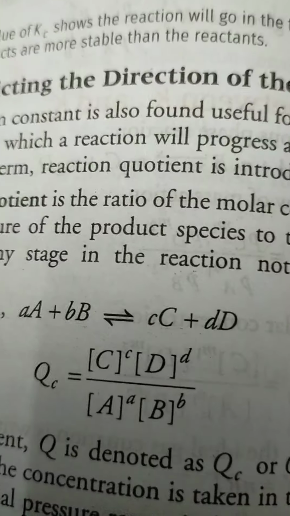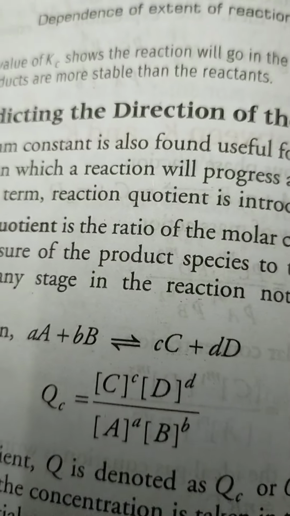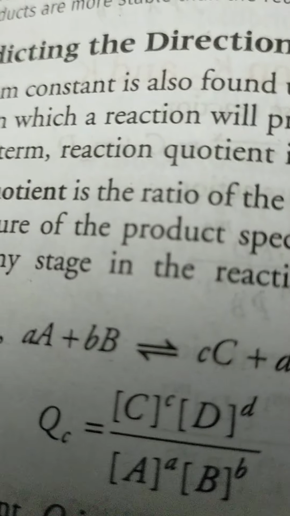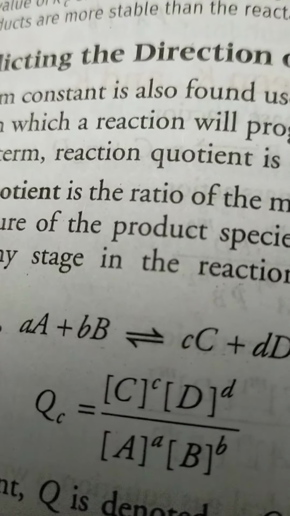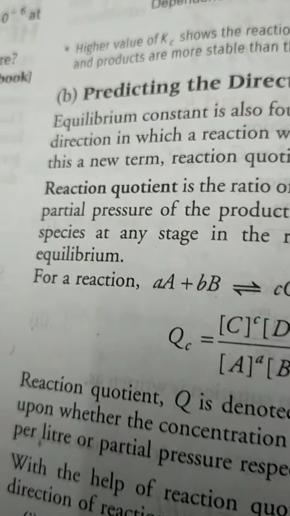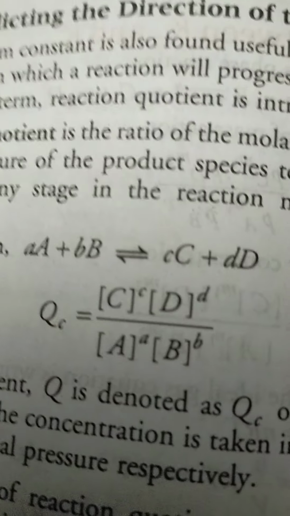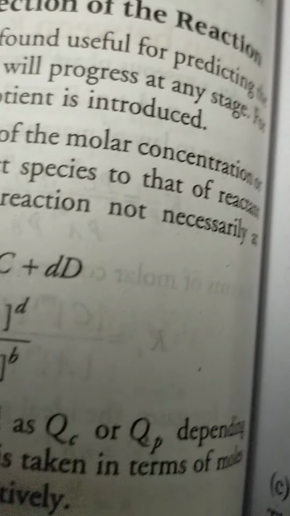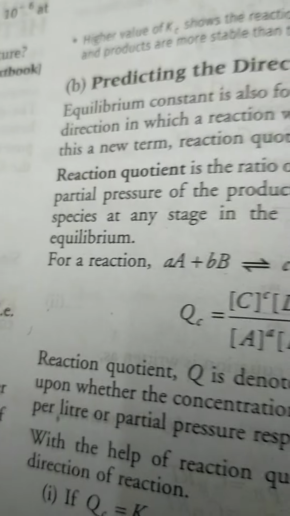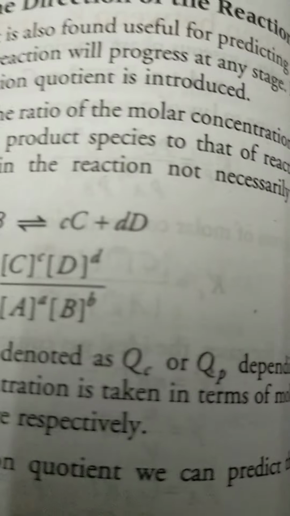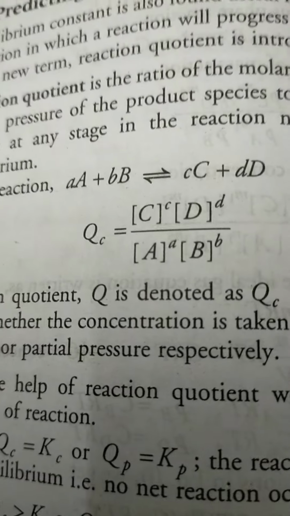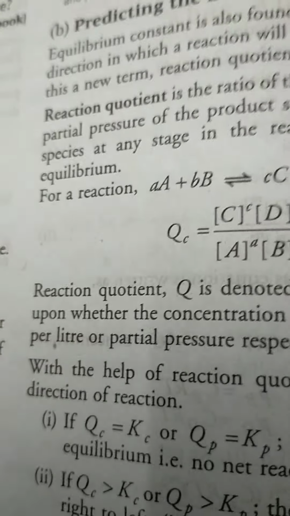For example, A + B gives C + D. The quotient of concentration is the ratio between products and reactants. So the reaction quotient is denoted as Qc or Qp, depending upon whether the concentration is taken in terms of moles per liter or partial pressure respectively.